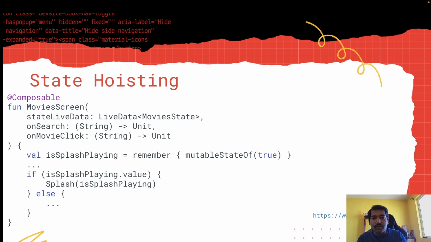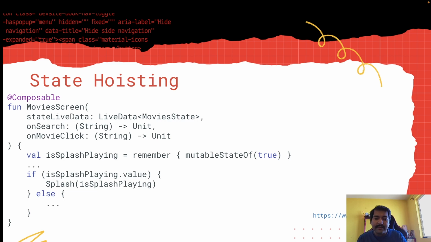Now I talked a lot about state hoisting, right? So let's talk about what state hoisting is. State hoisting is basically a fancy term, I would say, to explain the state holder and state passing, right? So who should hold the state and in which scenario, and how should you pass the state? So here my view model is the state holder, and then the LiveData is passed to the composable, right? So the view model is working as a state holder, and then we are creating the states based on that.